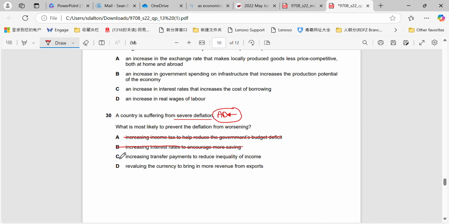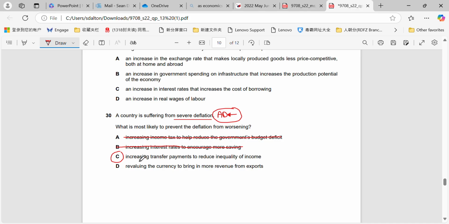Increasing transfer payments to reduce income inequality, now that will work, because if we increase transfer payments to reduce inequality of income, at the same time what we're doing is we are transferring funds essentially from high income individuals to low income individuals. Those low income individuals, when they get the increased transfer payments, they're more likely to boost consumer spending and to boost consumption, which means that aggregate demand should be able to move to the right, and it will help us to stop the deflation from worsening.